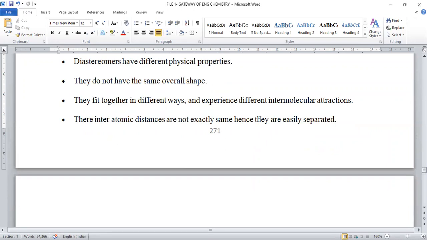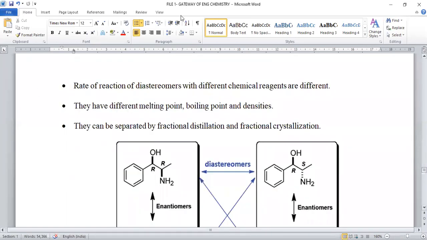That's the reason why diastereomers are easily separated from a mixture. Because of their slight variation in bond lengths, it is very easy to separate them, right? As for the rate of reaction, one isomer will react at a faster rate, another isomer may react at a slower rate. That's why their chemical reactivity is not exactly the same.